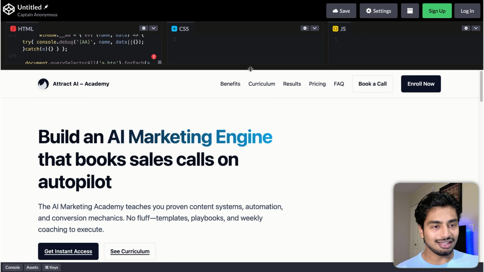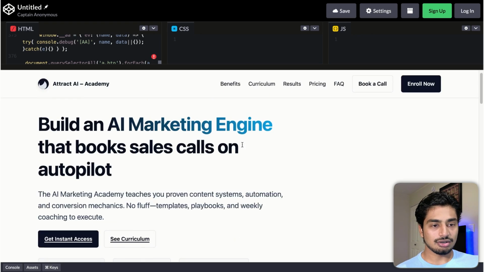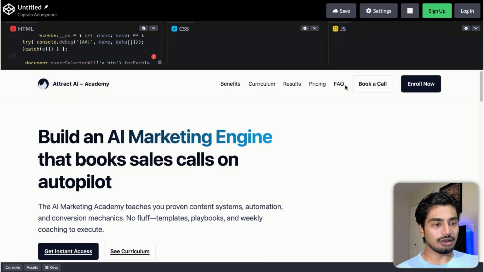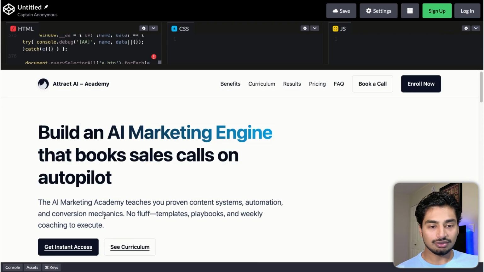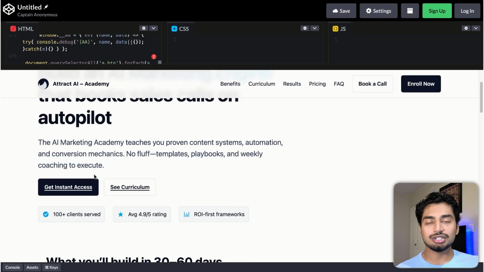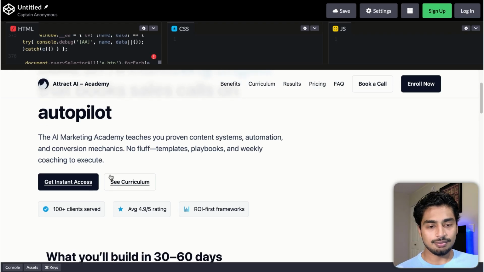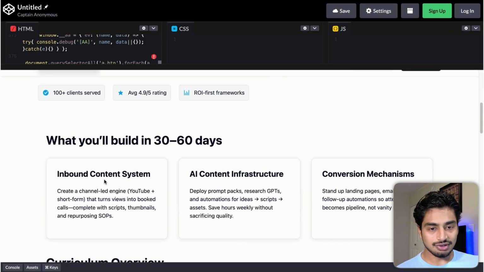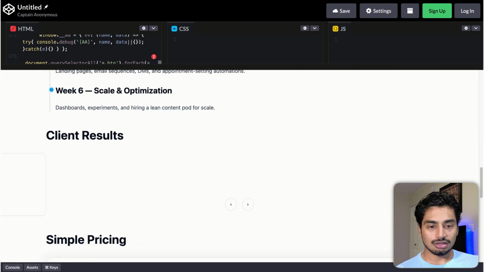Again, this is not too bad for one-shot prompts. We have a benefits category, curriculum, results, pricing, FAQ, book a call, and enroll now. Build an AI marketing engine that books sales calls on autopilot. This is exactly what we do, pretty much. ChatGPT has a record of what we do, so it's able to draw this stuff really easily from the knowledge base. Yep, we have a great rating. All this stuff is very true. It has the roadmap and client results.